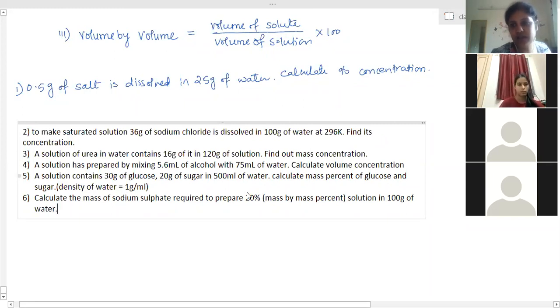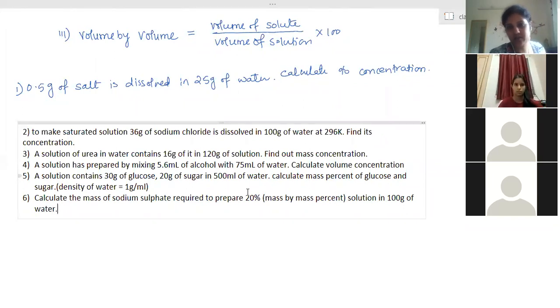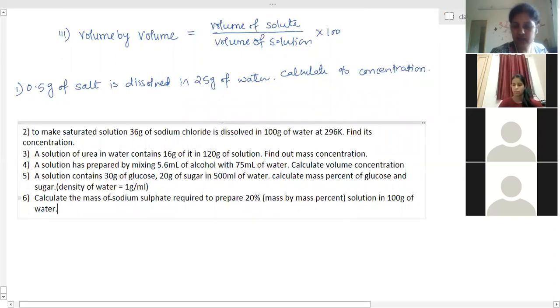Density is equal to mass by volume, so find out the mass of water. Is that 500 grams? Yes, it is 500 grams. So 500 milliliter, the mass will be 500 grams.